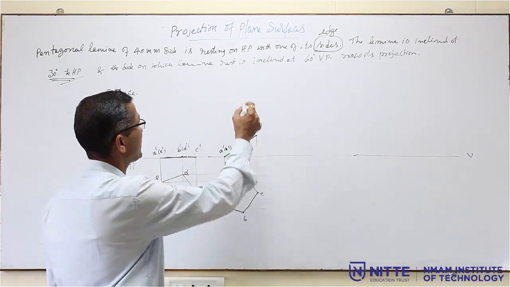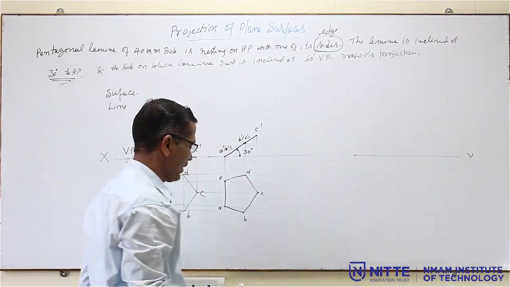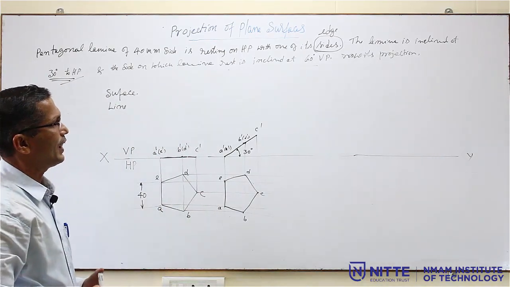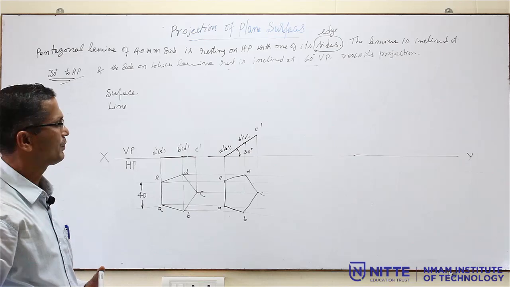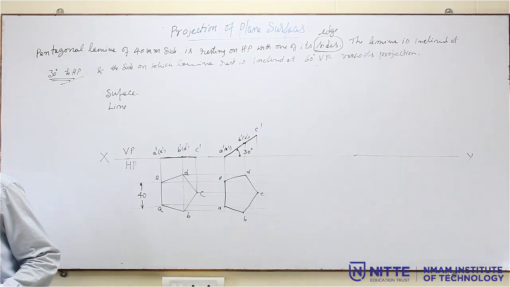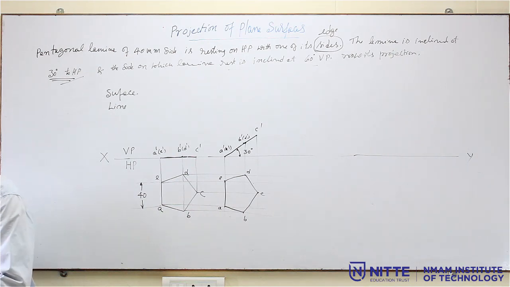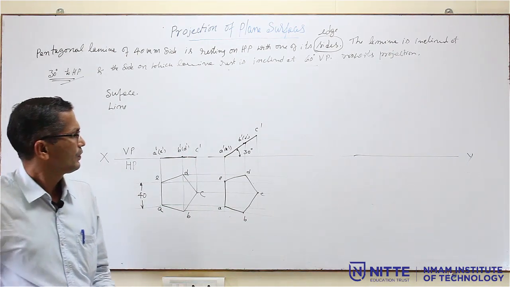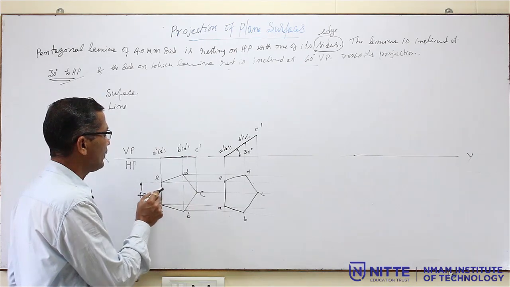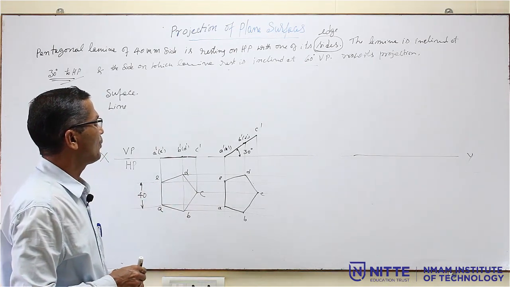Now, you have to satisfy the second condition. What is that second condition? The side on which the lamina rests is inclined at 60° to VP. The lamina is resting on which side? It is resting on AE. How to check it?